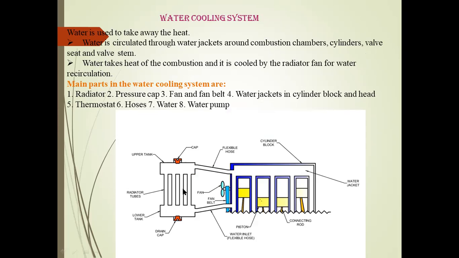So we transfer the heat to the atmosphere. With the help of the fan we reduce the temperature. Again the water is circulated. This type of system is known as a thermosiphon system. Here the blue line indicates that the coolant is circulated from the water jacket.